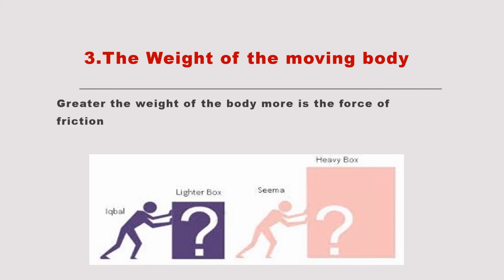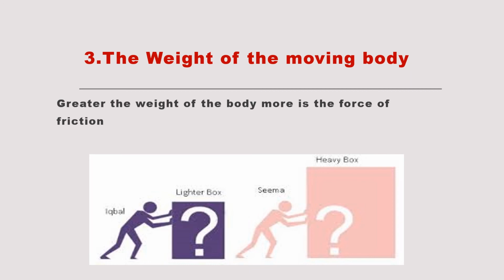So I hope you have understood all the three factors on which friction depends. Let us revise. First factor was the smoothness of the surface. The smoother the surface, lesser will be the friction. The rough surface will have more friction. What was the second point? The nature of the medium. Friction between solid and solid is more.